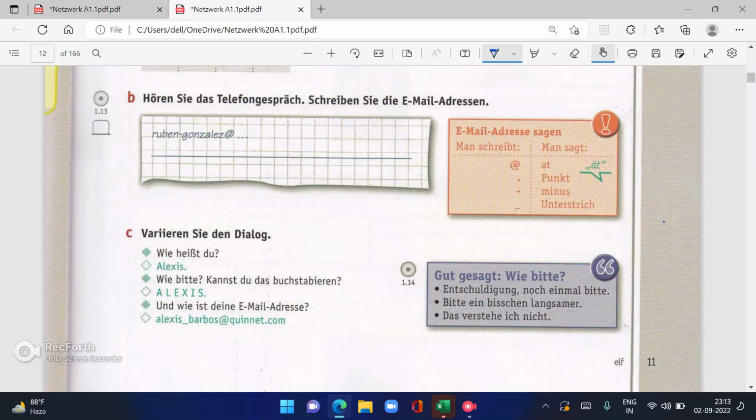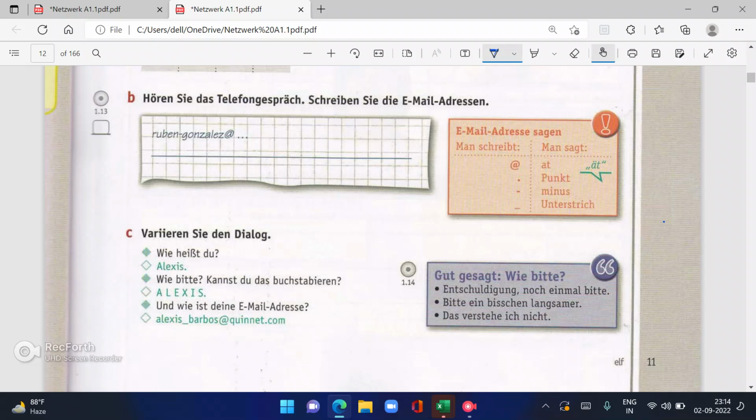Then it is gut gesagt. Wie bitte? Entschuldigung. How can we say wie bitte in another way? If we want someone to repeat something, we can say wie bitte, Entschuldigung, noch einmal bitte. Can you please repeat one more time? Bitte ein bisschen langsamer. Can you please say it a little slowly?